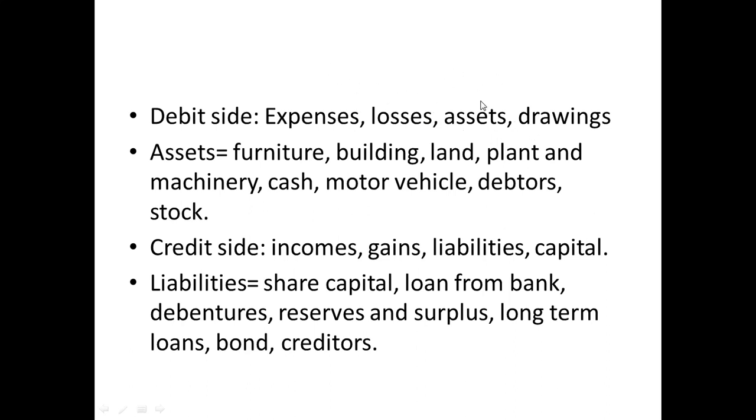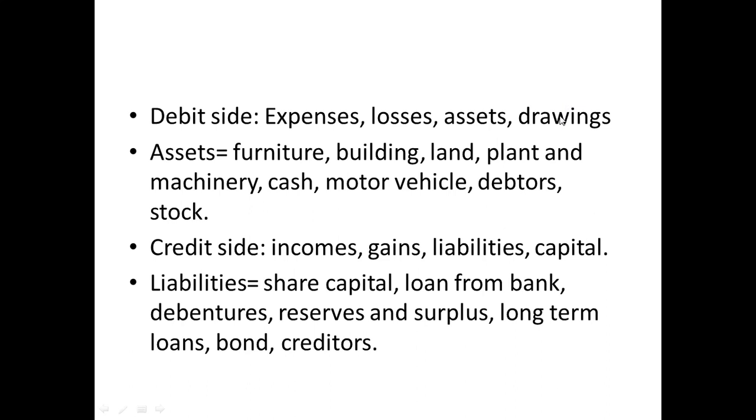And assets and drawings. Let me explain the drawings first. Drawings are withdrawals for personal use, and all those come under drawings. Why are we writing them on the debit side? Because it's an expenditure for you, monthly or quarterly, whatever you spend.